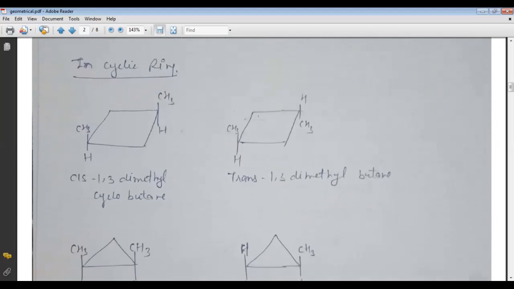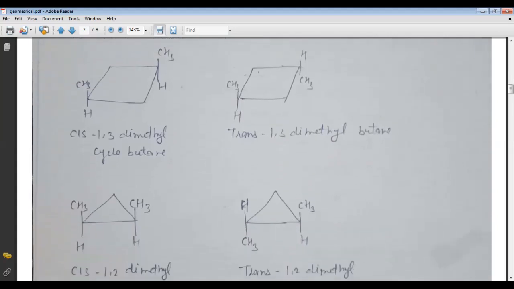Here the example of a cyclic compound is cis 1,3-dimethyl cyclobutane and trans 1,3-dimethyl cyclobutane. When the CH3 groups are found on the same side, it forms the cis form, and when the CH3 groups are found on different sides, this is called the trans form.